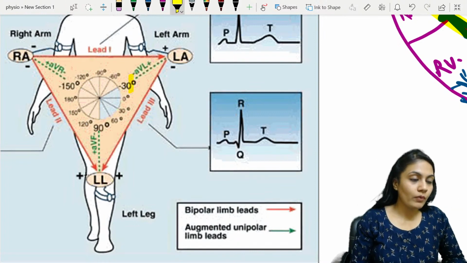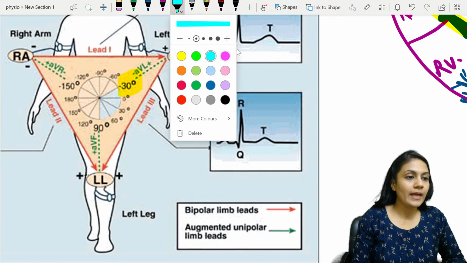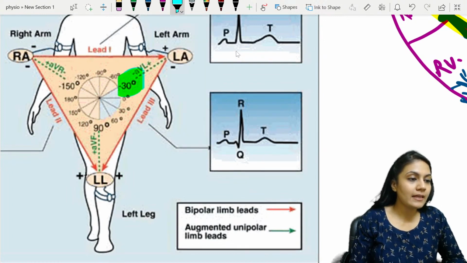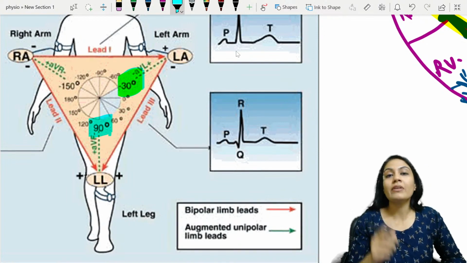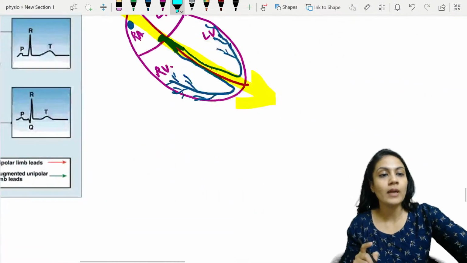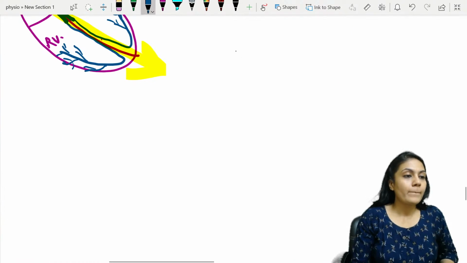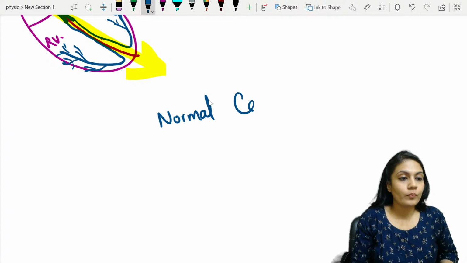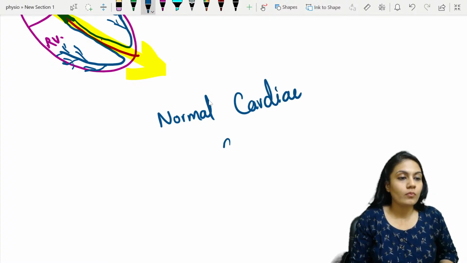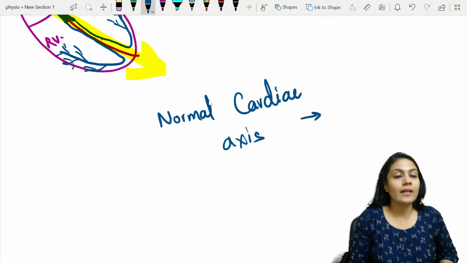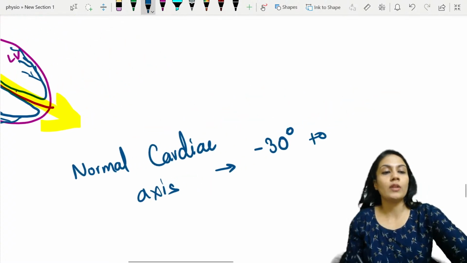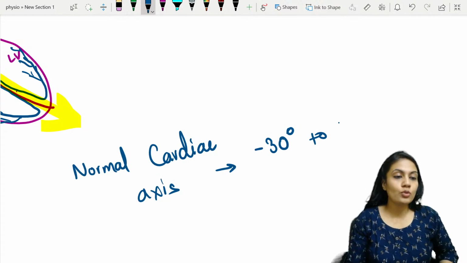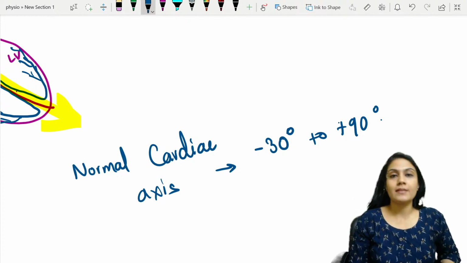Now look over here, what is written here? From -30 to +90 you are having a normal cardiac axis. Okay, so understand, if I write what is the normal cardiac axis, it is going to lie between -30 degree to +90 degree.